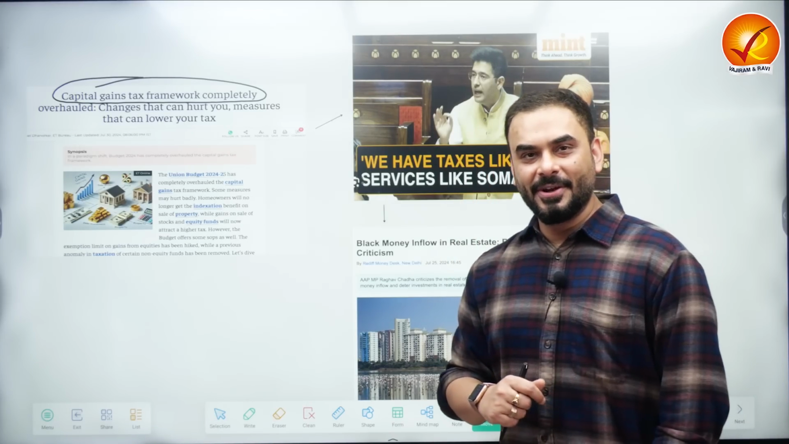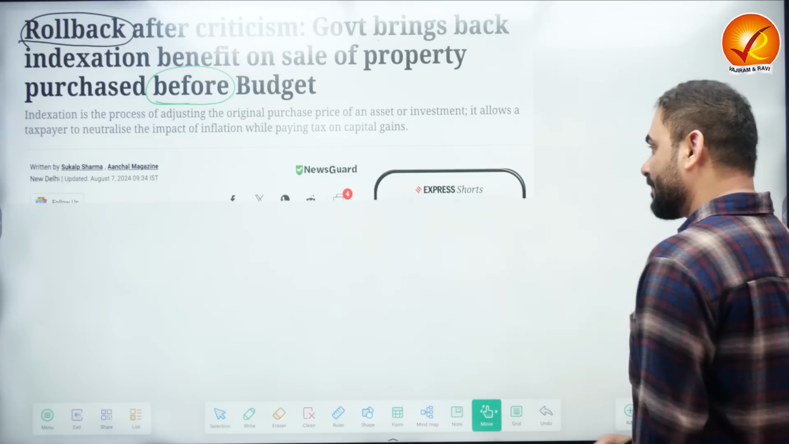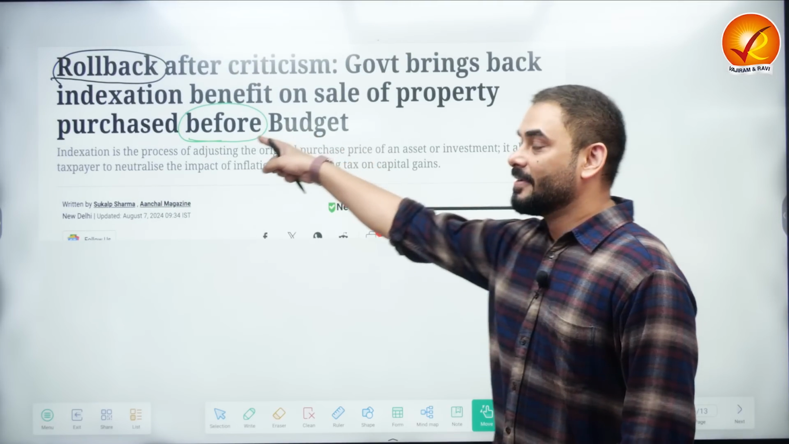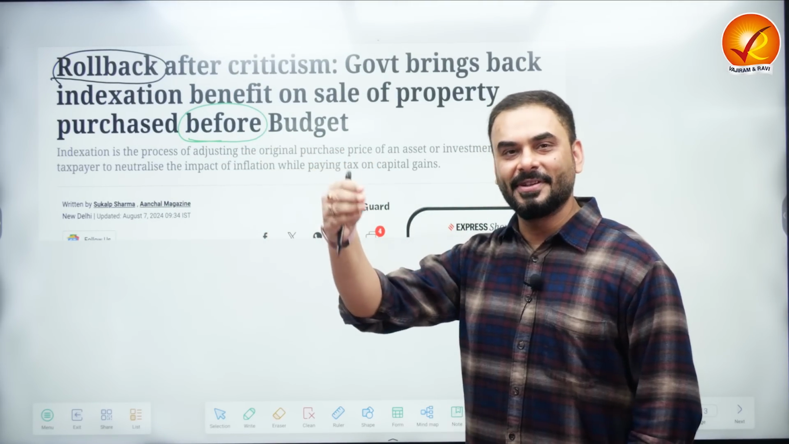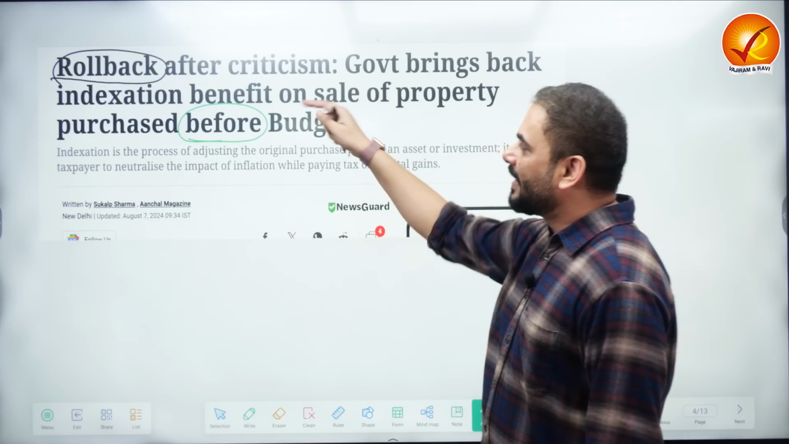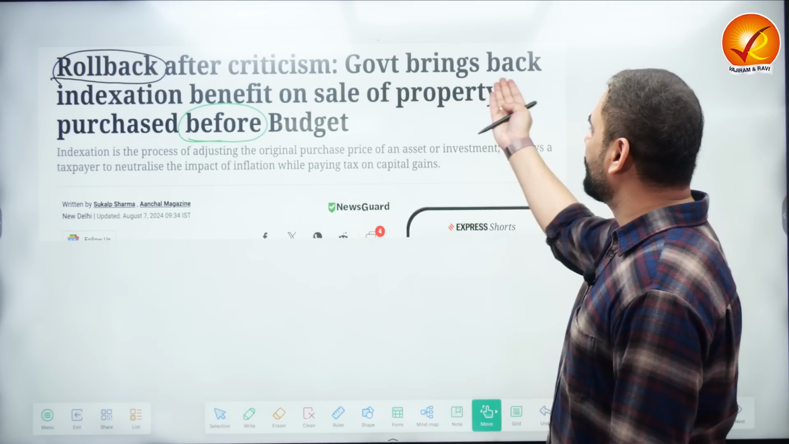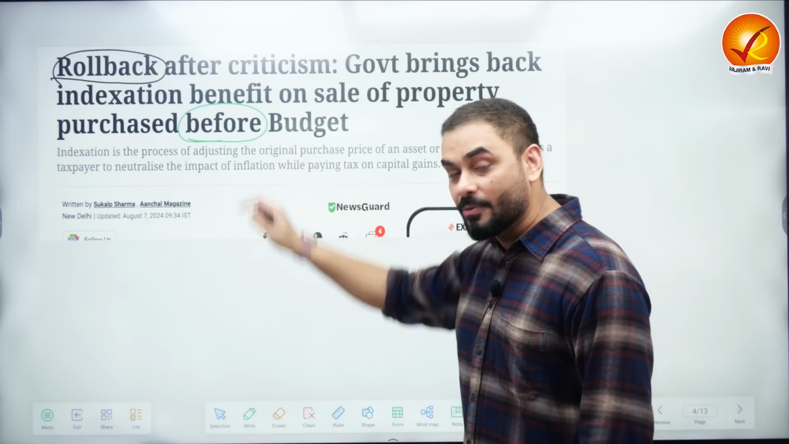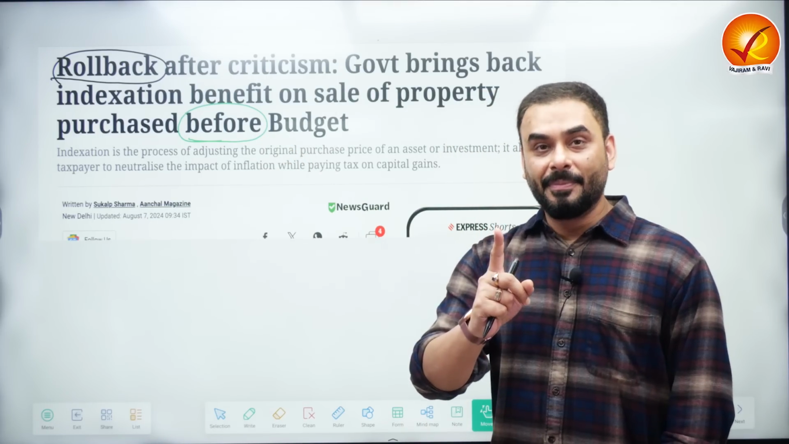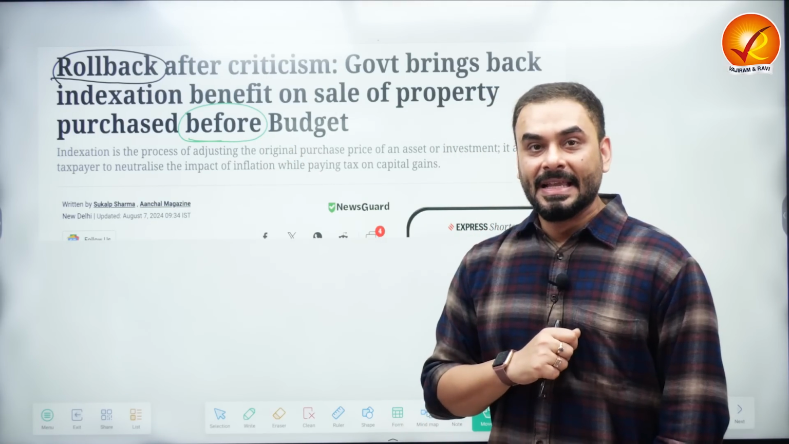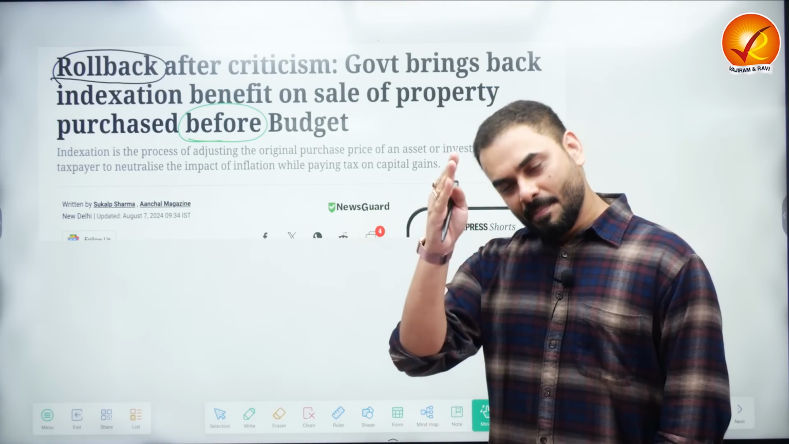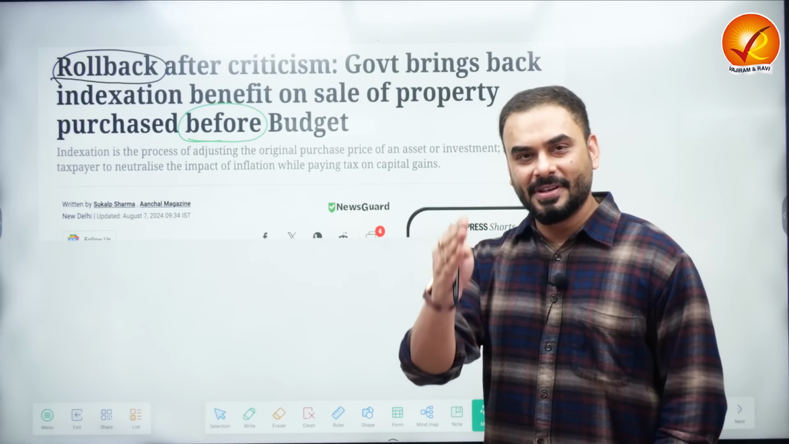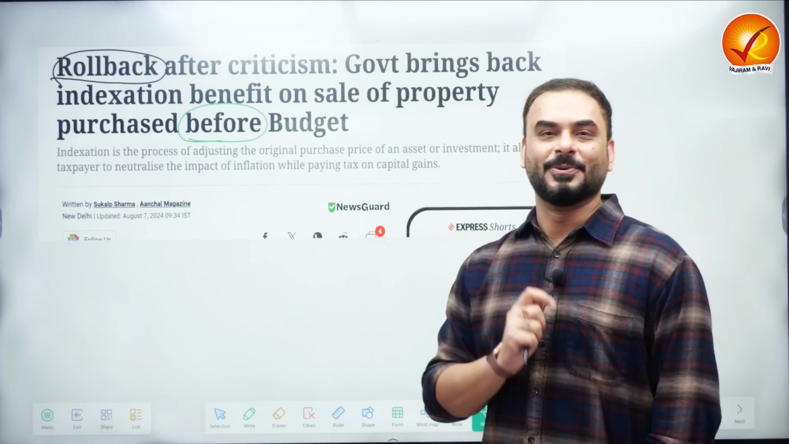So what did the government of India do? The government of India made some changes based on the public reaction. And the news headline read, roll back after criticism, the government brings back indexation benefit on the sale of property purchased before the budget. Which means whatever the government did, they didn't change it completely. They didn't reverse it. But they made some changes in it after the reaction of the public as a whole.